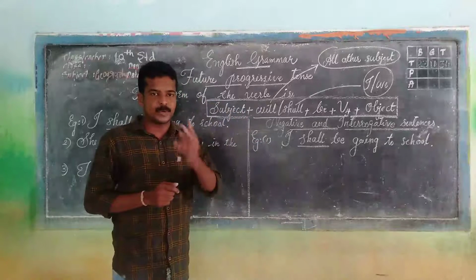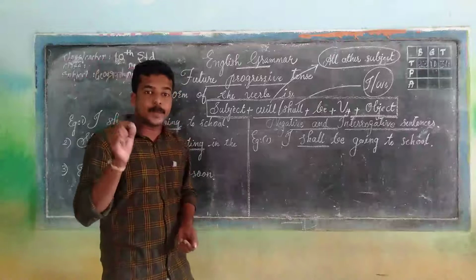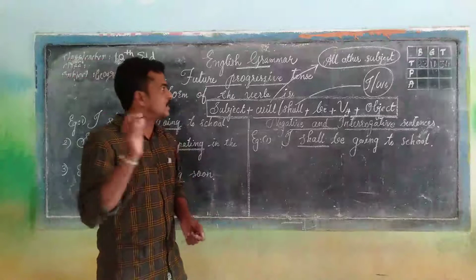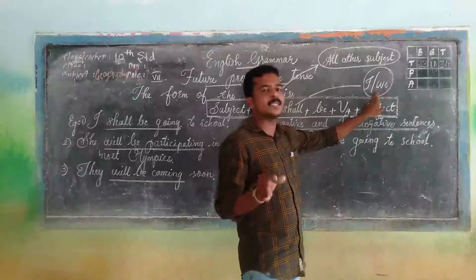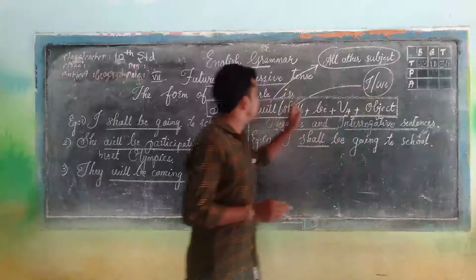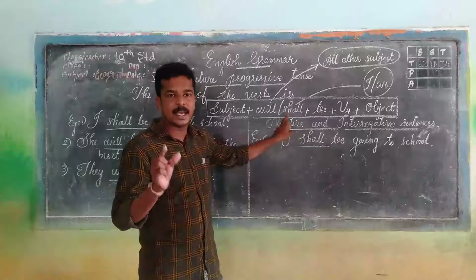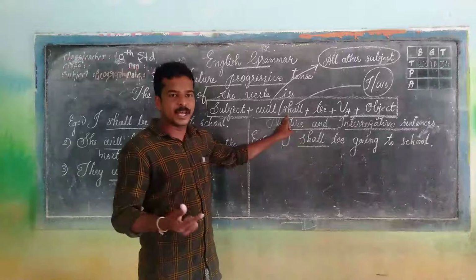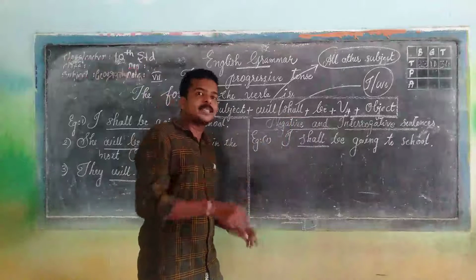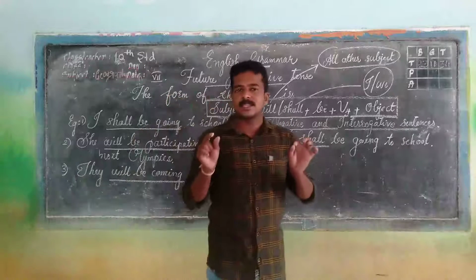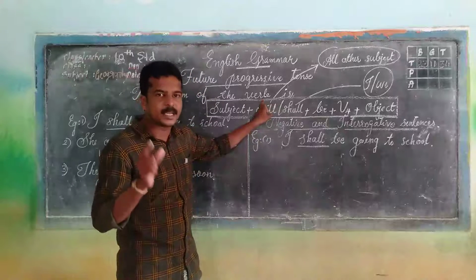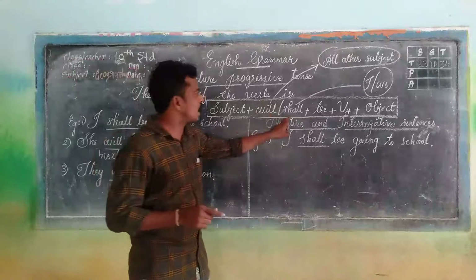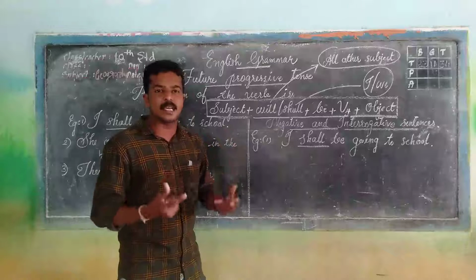It depends upon the subject. If the subject is I or we, we must use shall as a helping verb: I shall, we shall. Whereas all the other subjects take will.